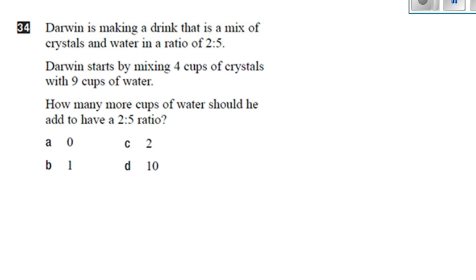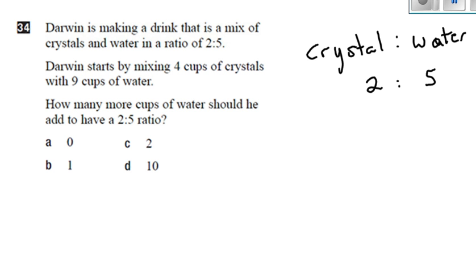It was taken from some earlier EQAO, but I don't think we've done enough practice on ratio, so I threw it in. It says Darwin is making a drink that is a mix of crystals and water in the ratio of 2 to 5. So whatever order they say it in has to be the same order they give it to you. So crystals to water is therefore 2 to 5.